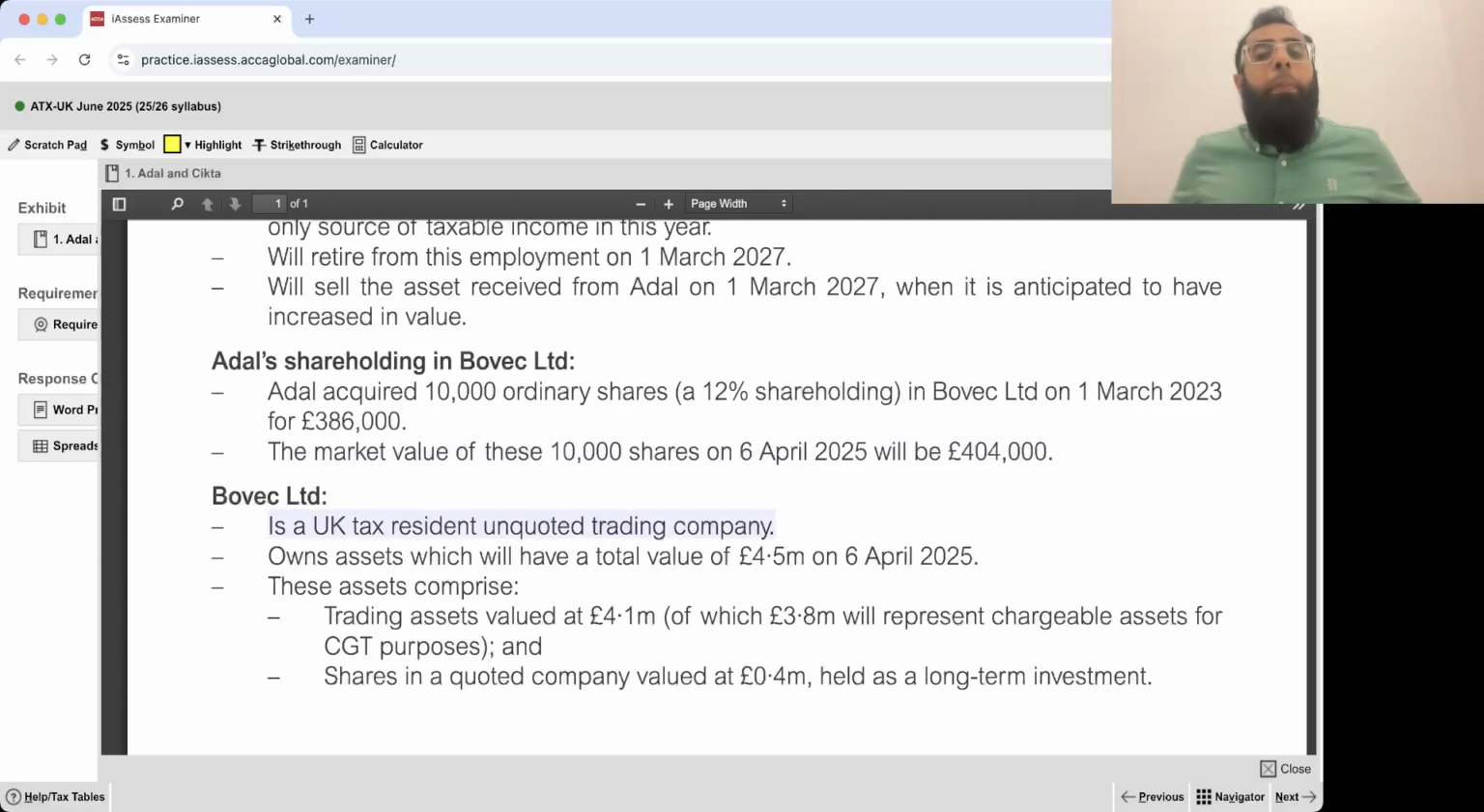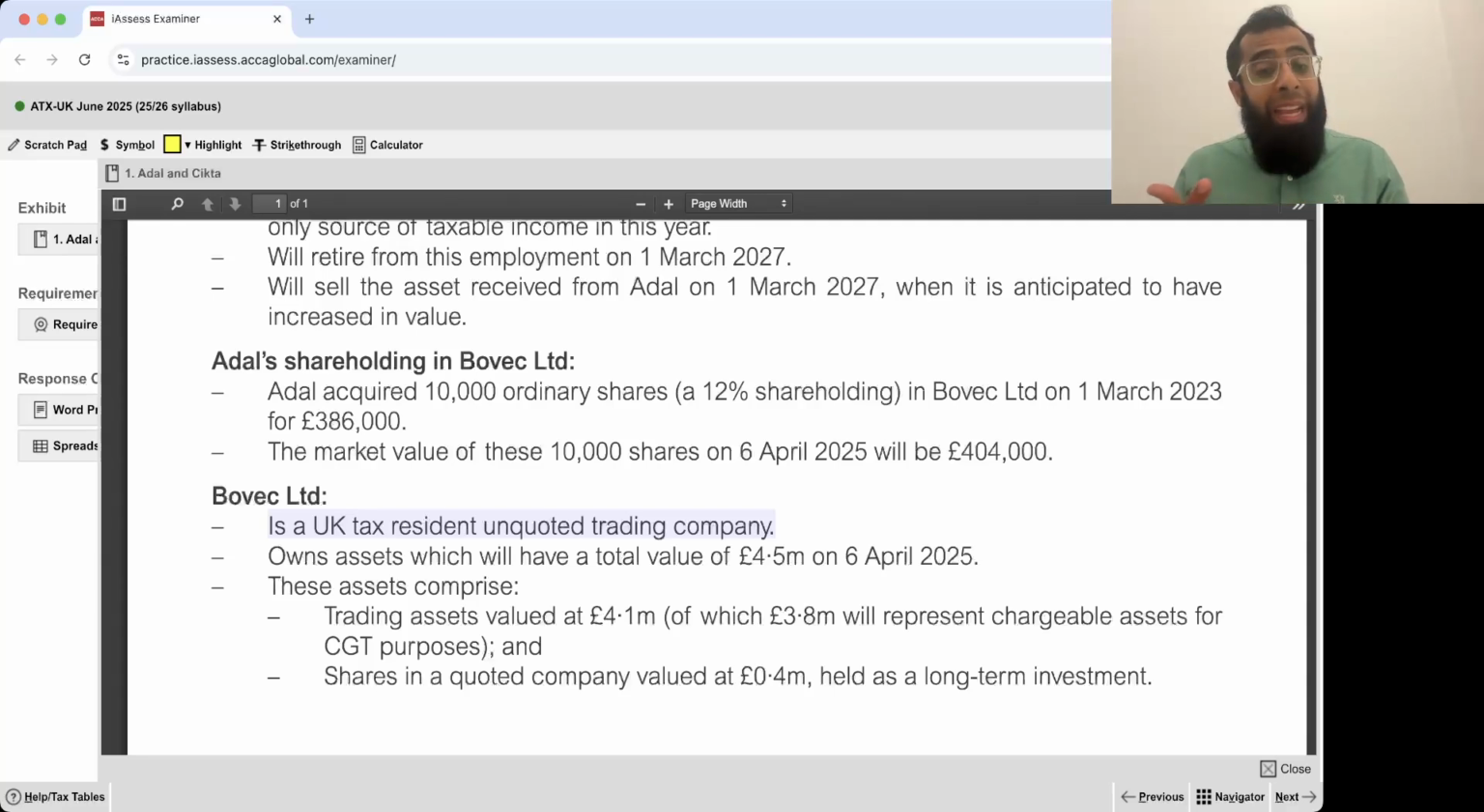Now, if you remember the gift holdover relief, we have already studied it, and you must have my life-saving summary notes in which I have summarized the entire course in 45 pages. I hope you all have those summary notes. So now if you look at those summary notes and you look at the conditions of gift holdover relief, it is available when we gift our unincorporated business, when we gift shares of an unquoted company, when we gift shares of a quoted company in which we have at least 5% shareholding. Okay, if you remember all of those conditions.